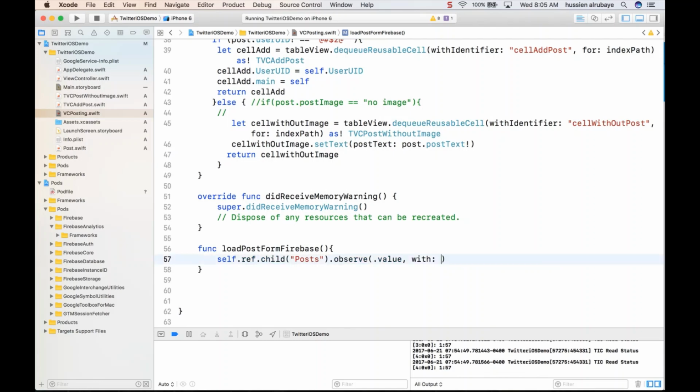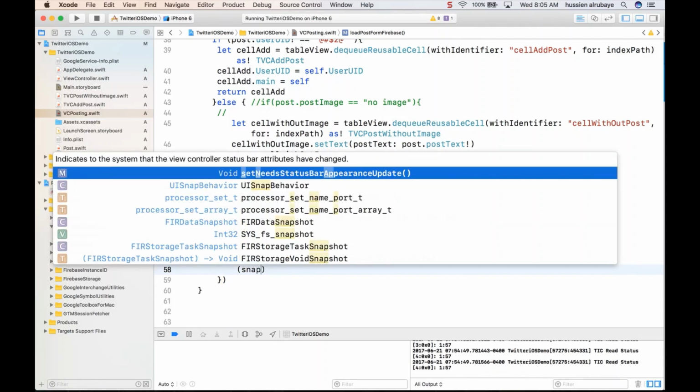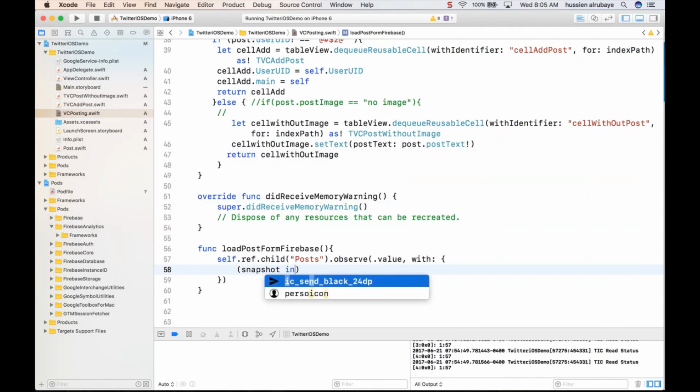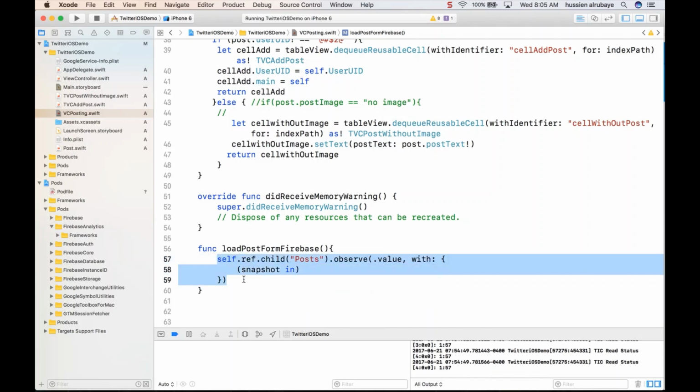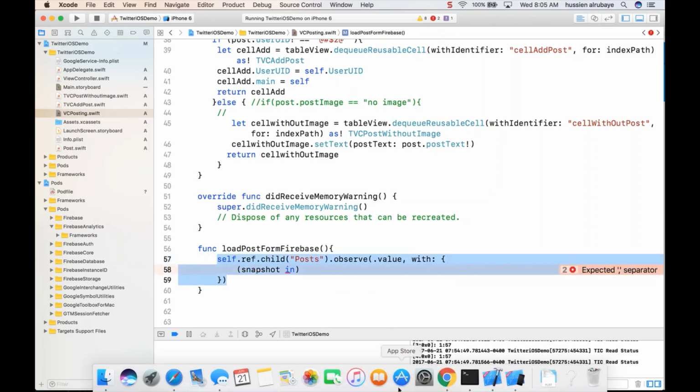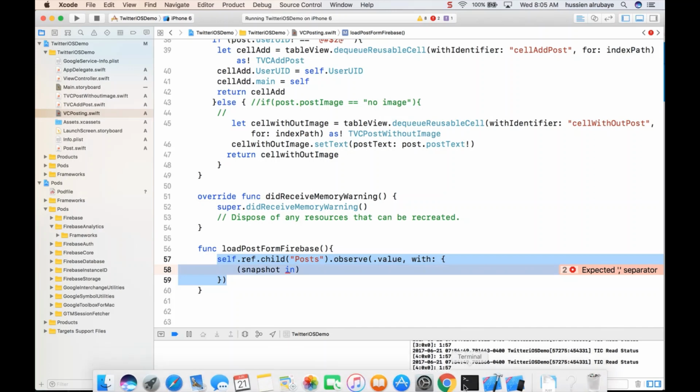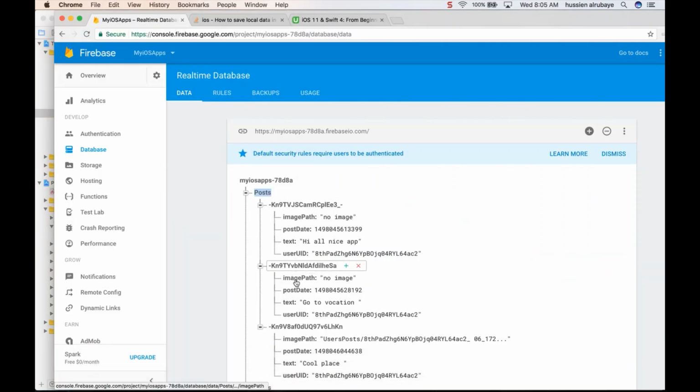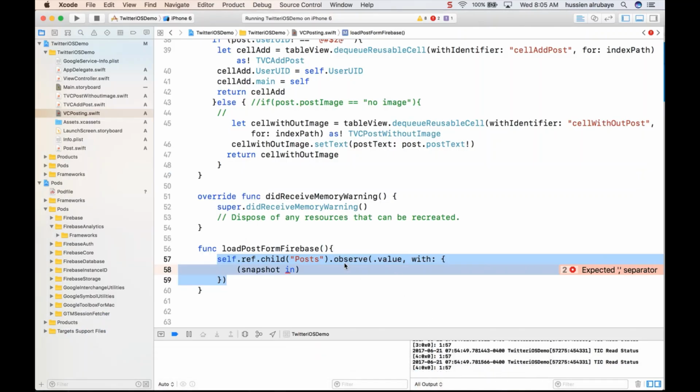So the action will be open bracket, close bracket, snapshot in. The snapshot will have the information from the server. So this function will be called automatically whenever any change happens in the post. Whenever anyone adds a new post, this function will fire automatically because you're just listening to that node. So I'm listening to the node named post.